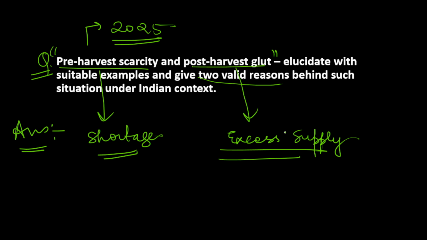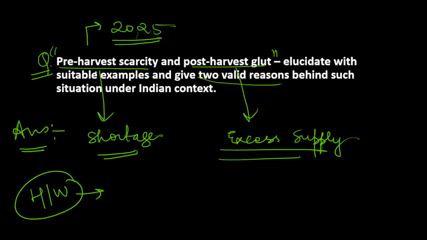So in the introduction you can mention that yes, this condition is present in India, where we see that there is shortage of agriculture produce before harvest, and just after the harvest you will find a lot of agricultural supply in the market, leading to a lot of wastage and other things. On the basis of this, you can introduce your answer. So this is your homework. I have made you understand the meaning, and now you have to write an introduction in 1-2 lines and comment down the video what introduction could be proper, and we will be able to see that you are going in a good direction or not, you are able to write a good introduction or not.